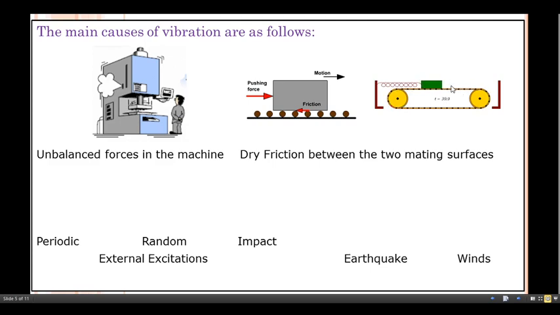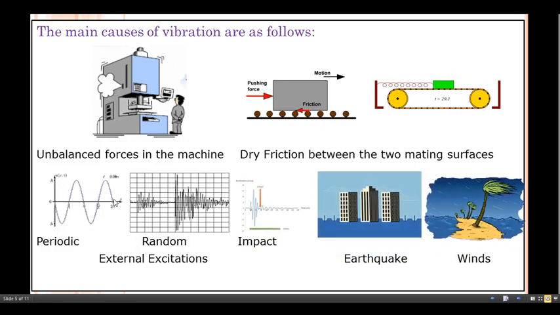But again, because of the restoring property of the spring, the mass comes back to a backward position, like this. In this way it will move in the forward direction and the backward direction. But the main point here is dry friction; lubrication is not provided between the two surfaces. That's why the mass moves along with this surface. Then what about the next one? Next is the external excitations. External excitations may be periodic.